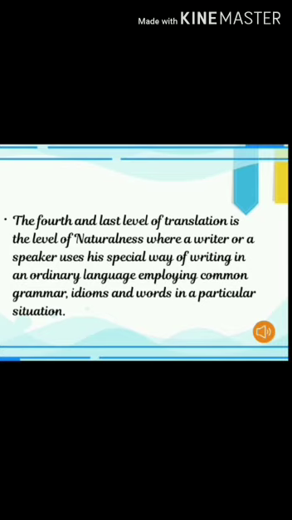It should be taken care of by the translator while translating the work. If the idioms or phrases couldn't get translated accordingly in the target text, it will lose its naturalness. So this should be kept in mind by the translator while translating. So this is the last level of translation.